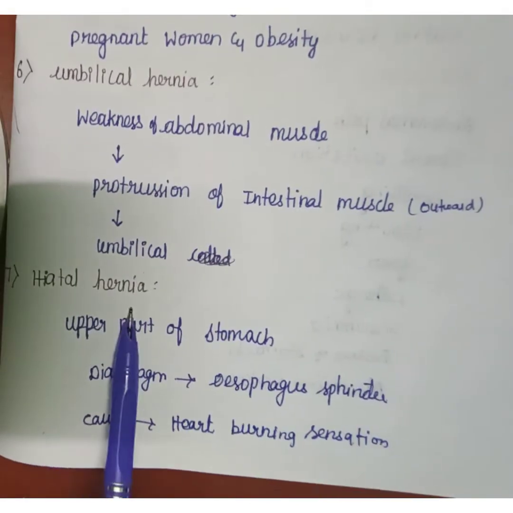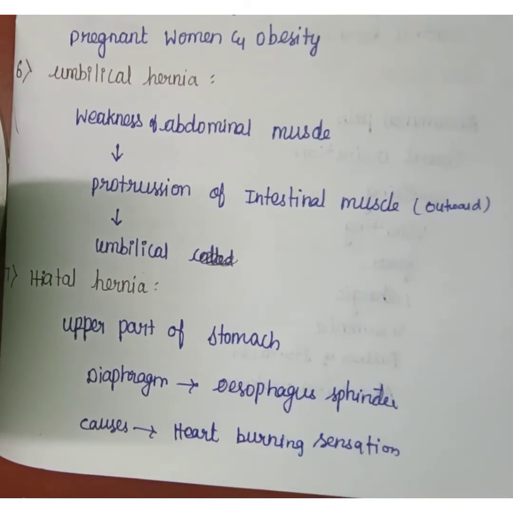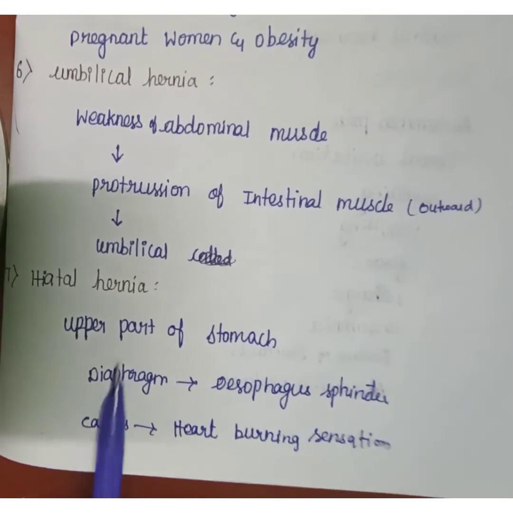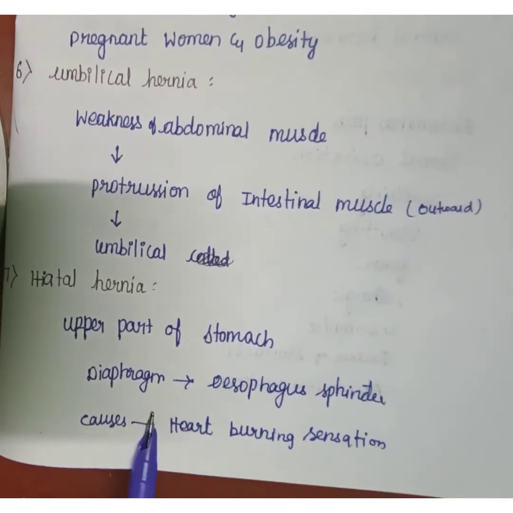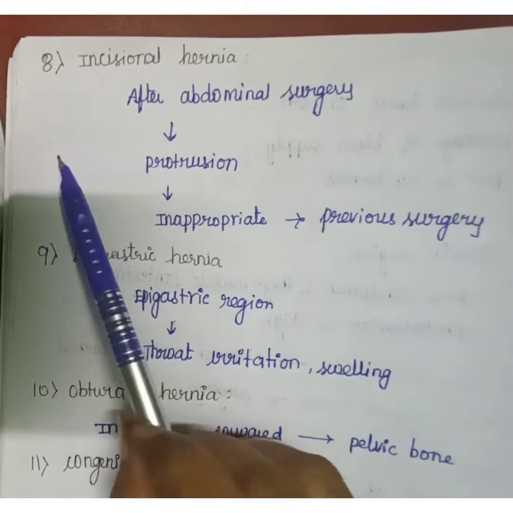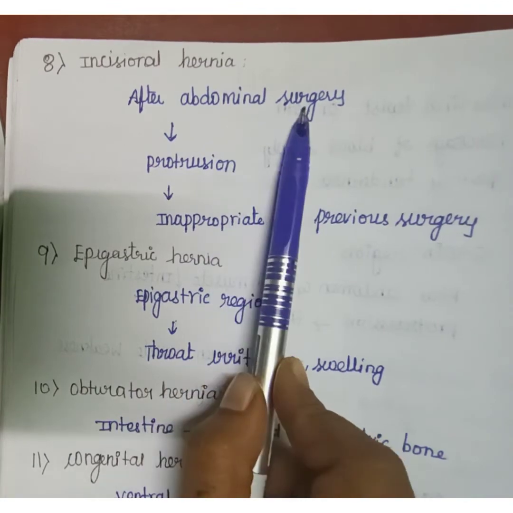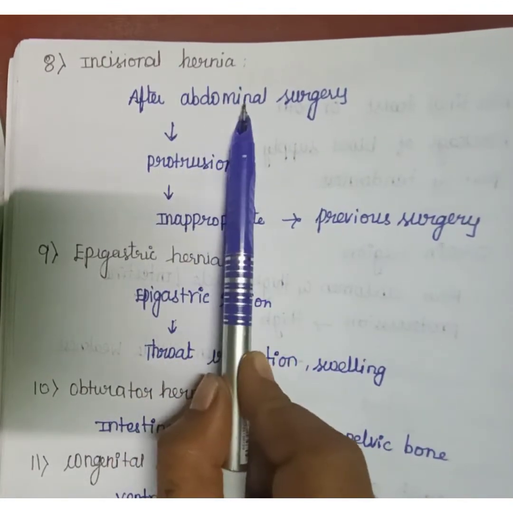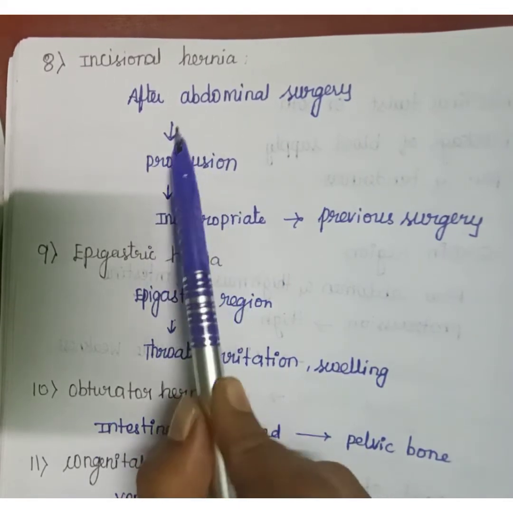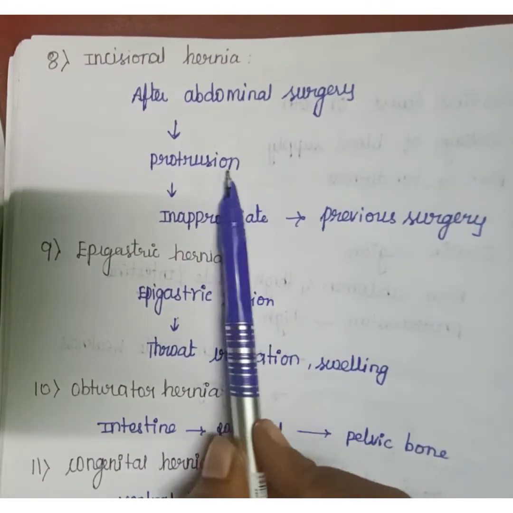Next one is hiatal hernia. Hiatal hernia is present in the upper part of the stomach, from the diaphragm to the esophageal sphincter. The symptom of hiatal hernia will be a heartburn sensation. Next one is incisional hernia. Incisional hernia occurs after abdominal surgery. After any abdominal surgery it causes a protrusion, which may occur due to inappropriate previous surgery. So this is incisional hernia.